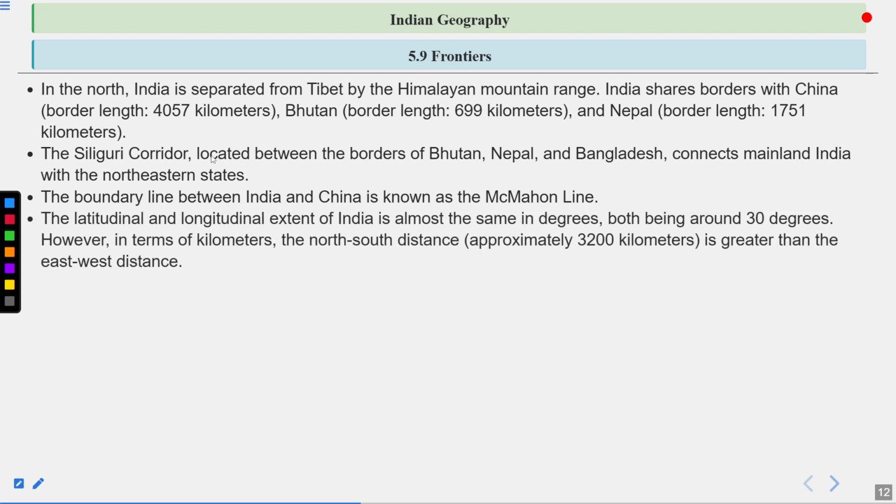The latitudinal and longitudinal extent of India is almost the same in degrees, both being around 30 degrees. However, in terms of kilometers, the north-south distance of approximately 3,200 kilometers is greater than the east-west distance, which stands at 2,900 kilometers only.